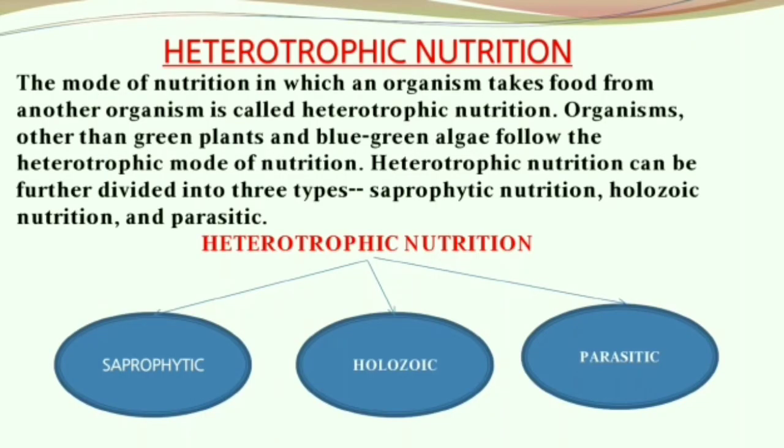In our previous video, we learned that the mode of nutrition can be divided into autotrophic and heterotrophic. Autotrophic nutrition mainly takes place in green plants. So coming to our today's discussion on heterotrophic nutrition. Heterotrophic nutrition is a mode of nutrition in which an organism takes food from another organism. Organisms other than green plants and blue-green algae follow heterotrophic mode of nutrition. This mode of nutrition can be further divided into saprophytic, holozoic, and parasitic nutrition.